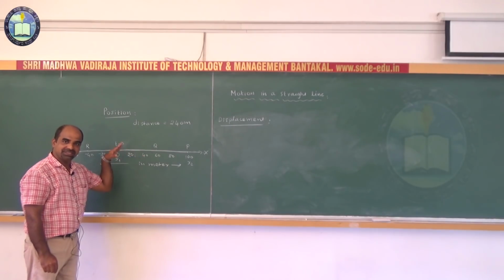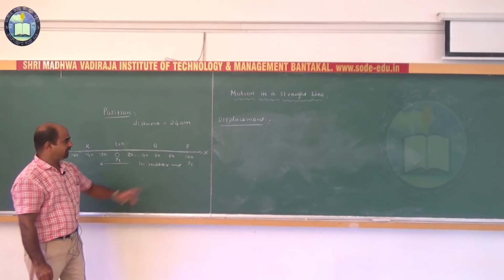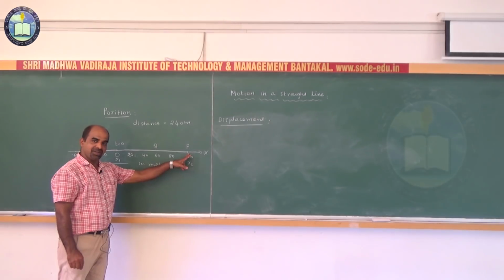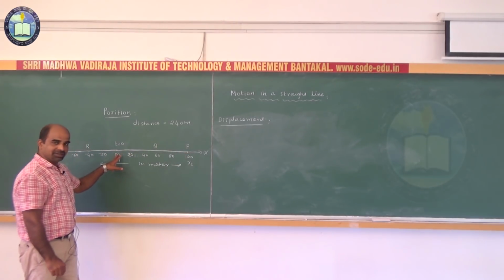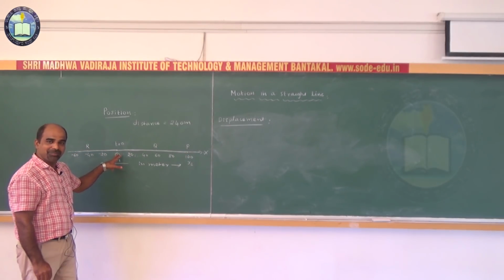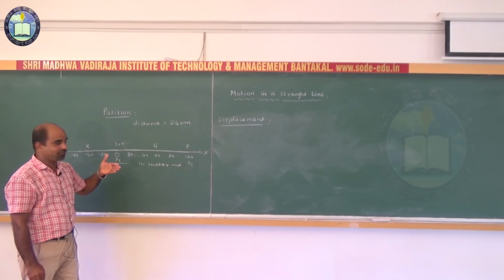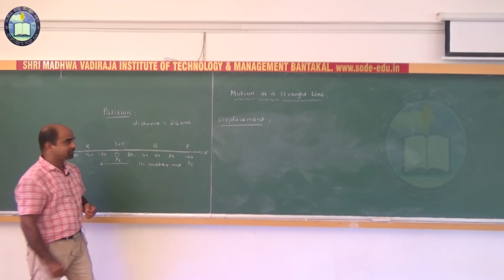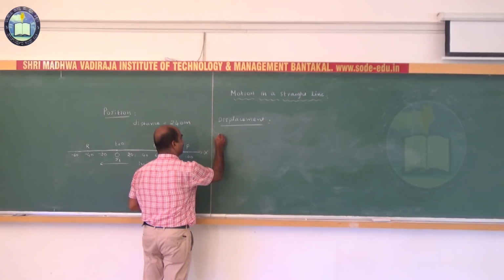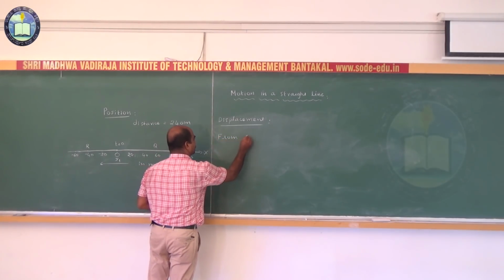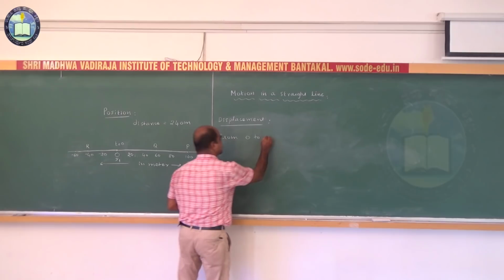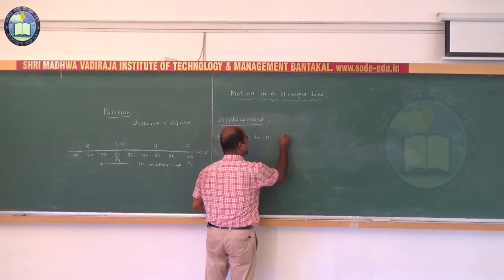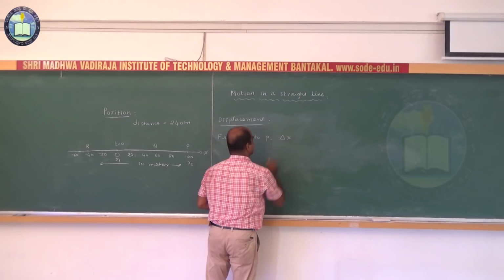Final position minus initial position. The final position is 100 meters. The initial position is 0. So 100 minus 0 is 100 meters. Therefore, the displacement of the body from O to P is 100 meters. Displacement is represented by delta x.